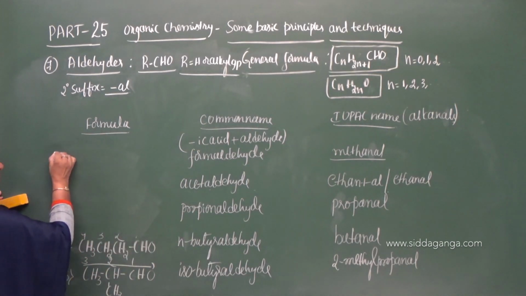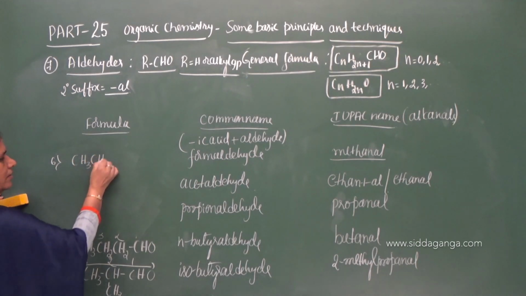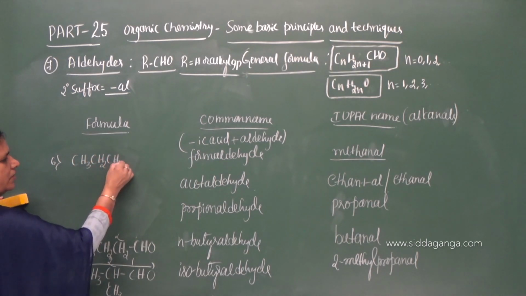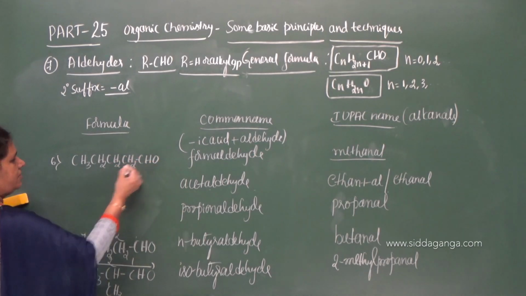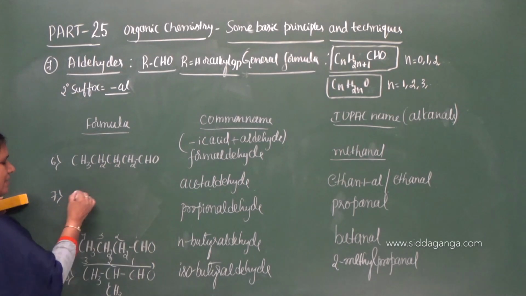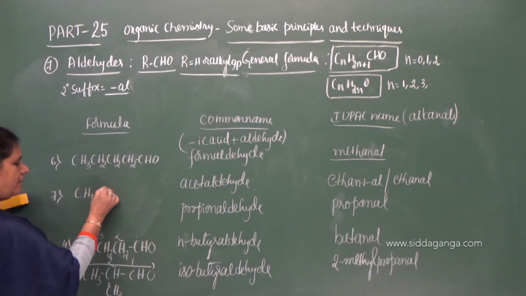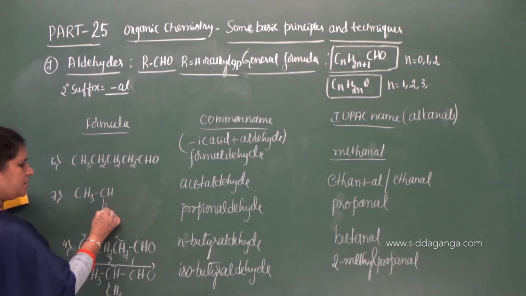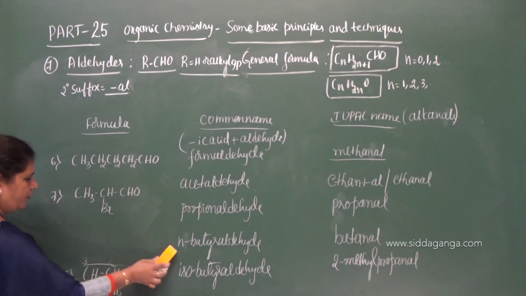6th one, CH3, CH2, CH2, CH2, CHO. 7th one, CH3, CHBr, CHO.